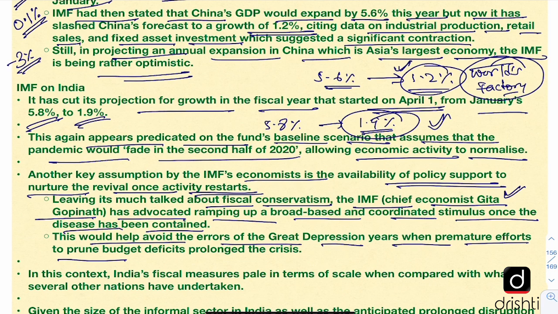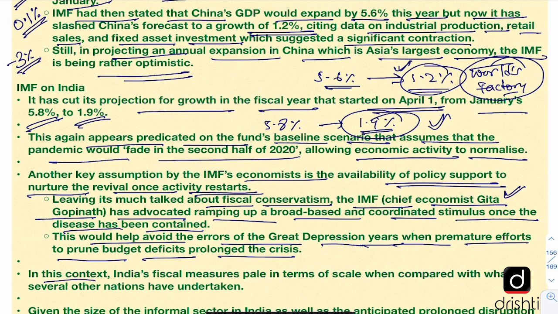And the IMF feels that it would also help avoid the errors of the Great Depression years when the premature efforts to prune budget deficits prolonged the crisis. So what happened during the Great Depression? People were more concerned about pruning the budget deficit as soon as they got some control over the situation. And that led to the crisis getting more and more serious and also prolonging it. So that mistake should be avoided this time. That is what the IMF's prescription is for India and other countries as well.